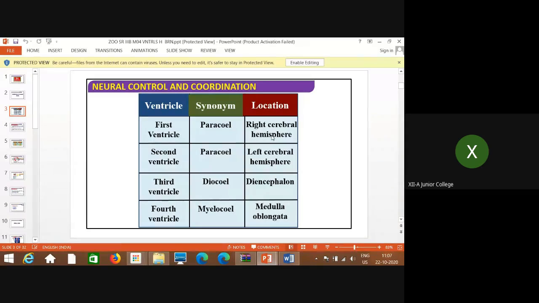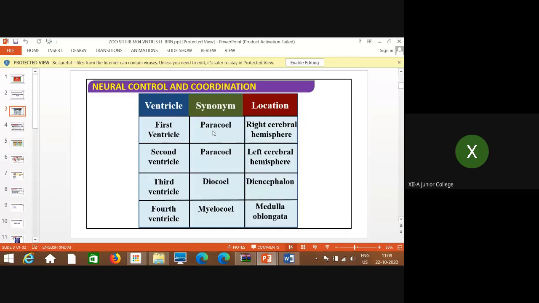Cerebral hemisphere means that the cerebrum, if you remember, is divided into right and left hemispheres. I told you the meaning also: hemi is half, sphere is a spherical structure. So half spherical: two half spheres, one to the right and one to the left. Accordingly, the cerebrum is divided into right and left cerebral hemispheres, and there these ventricles, first and second, are present.